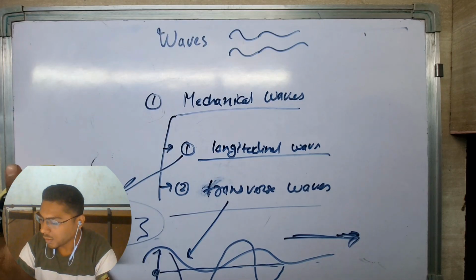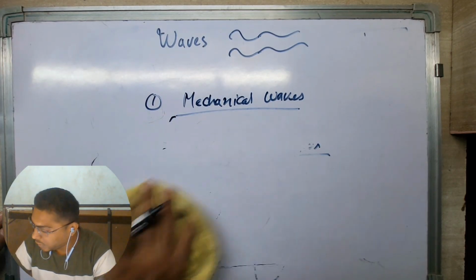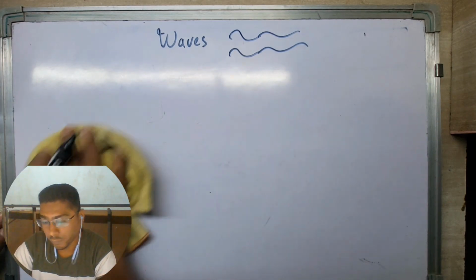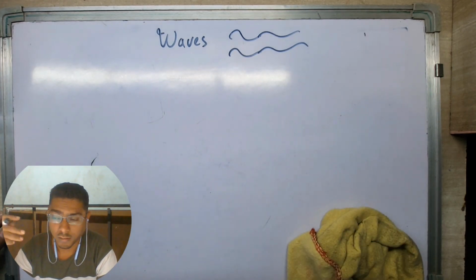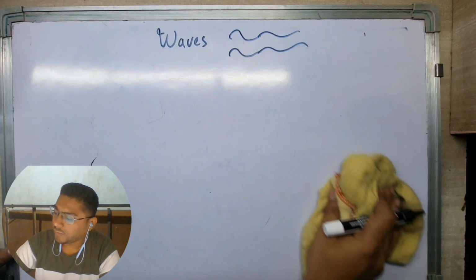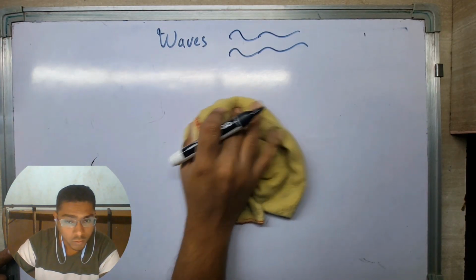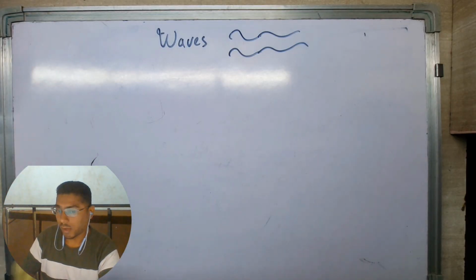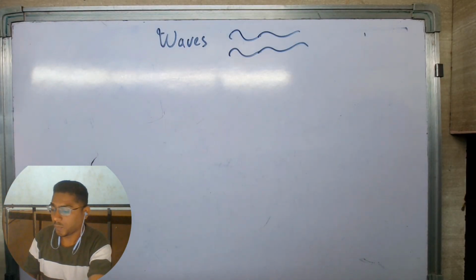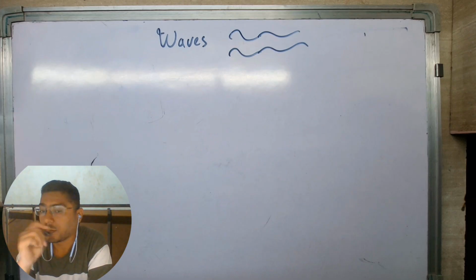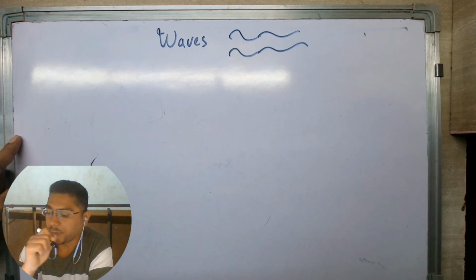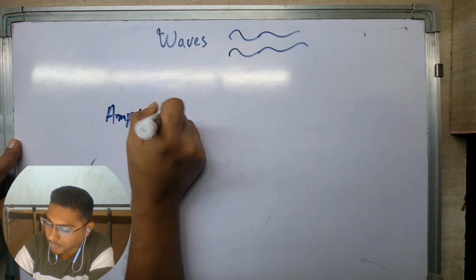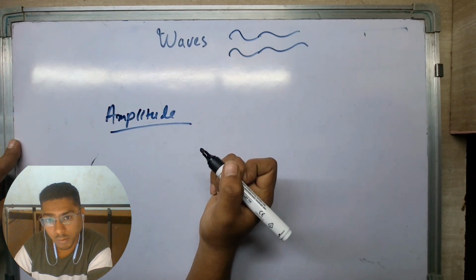So now, since we are discussing waves, and we have defined waves. What are waves? Just basically a disturbance in any medium. Now let's just categorize it more. Let's create some parameters to define waves. Just like we have names, waves have some properties to distinguish between them. So the one property of a wave would be its amplitude. Amplitude. What is an amplitude?